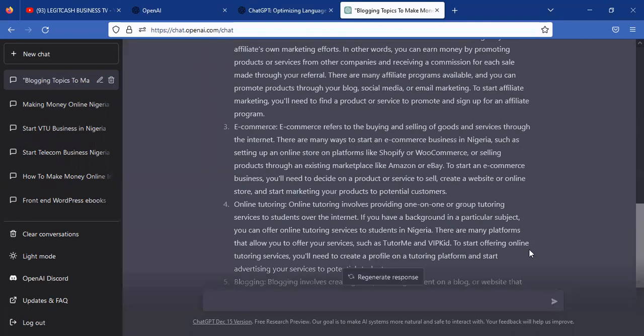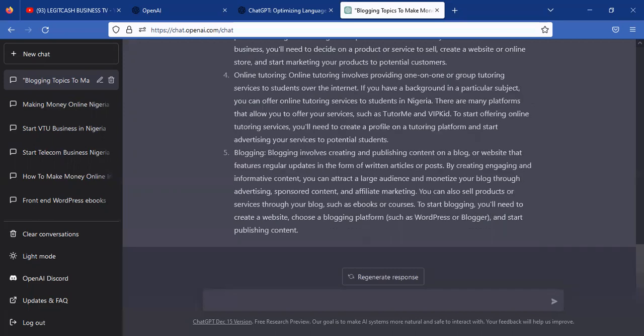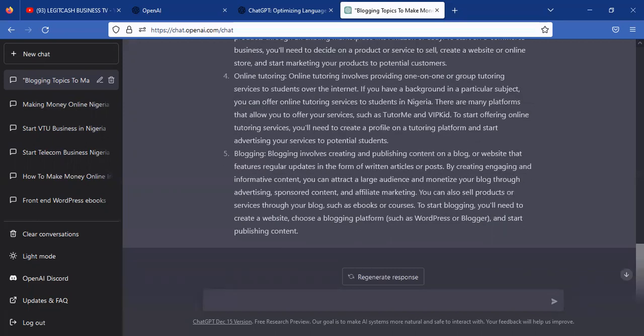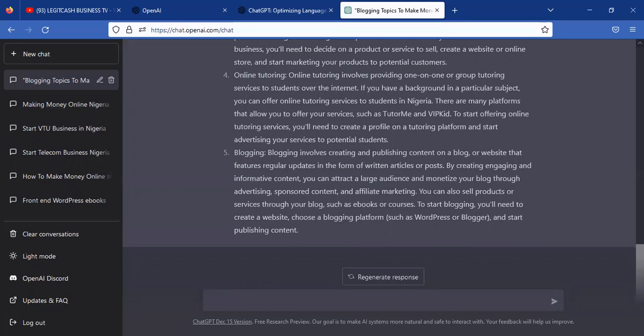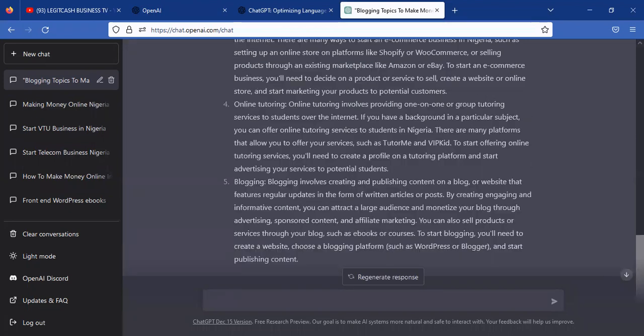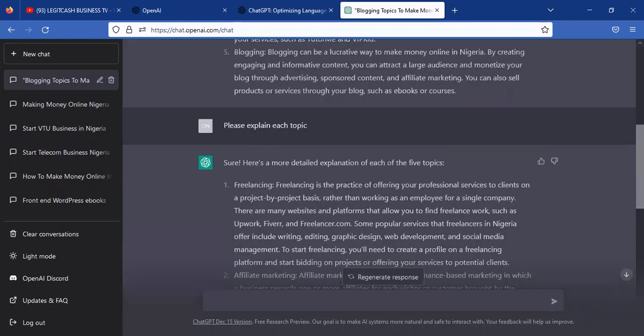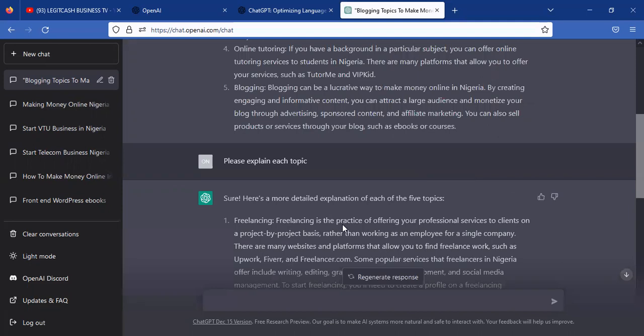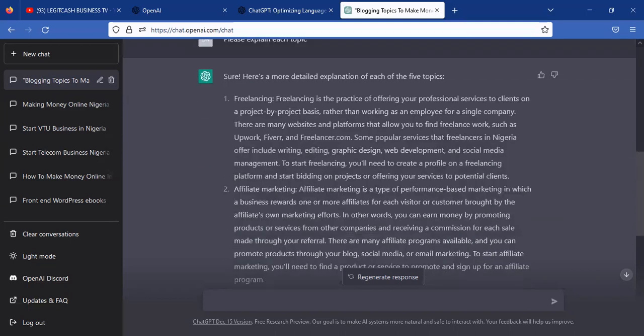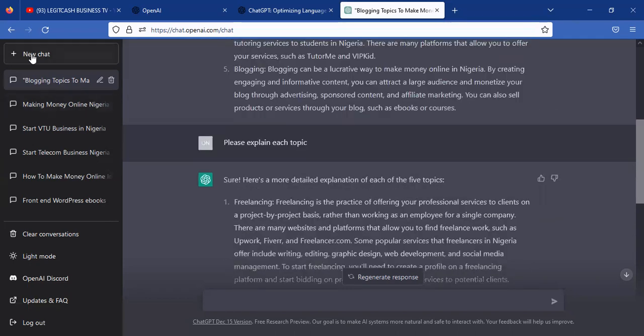Now, you may ask yourself, is it only for text? You can see that every explanation I give in this is 100% correct. There's no explanation that is not correct. You can see it here. Let me just read through. Freelancing is the practice of offering your professional services to a client on a project by project basis rather than working as an employee for a single company. There are many websites and platforms that allow you to find freelance work, such as Upwork. So you can see every detailed explanation is given on each topic that you are doing.